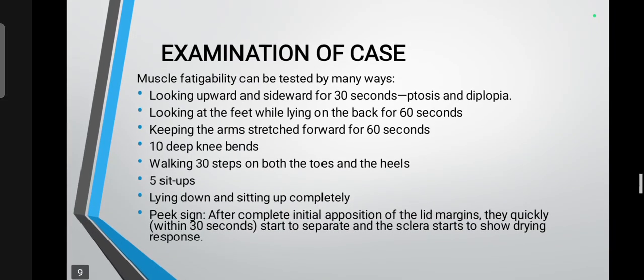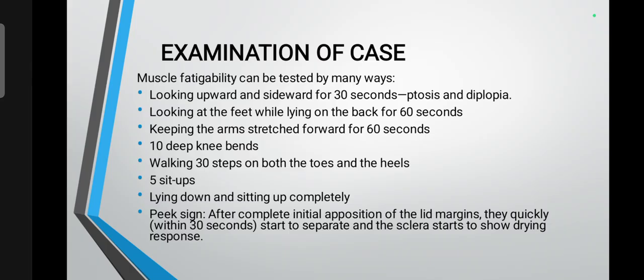Next, the examinations of myasthenia gravis. Muscle fatigability is the main symptom of myasthenia gravis, and it can be tested in many ways. First one, looking upward and sideward for 30 seconds. Second, ptosis and diplopia: looking at the feet while lying on the back for 60 seconds.